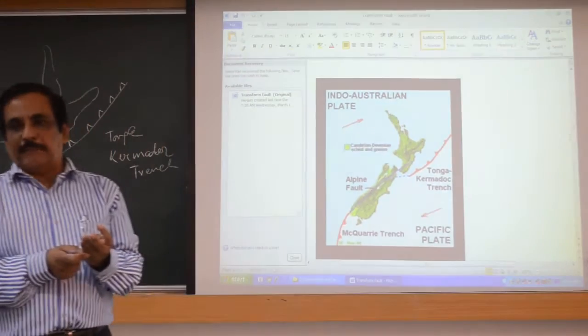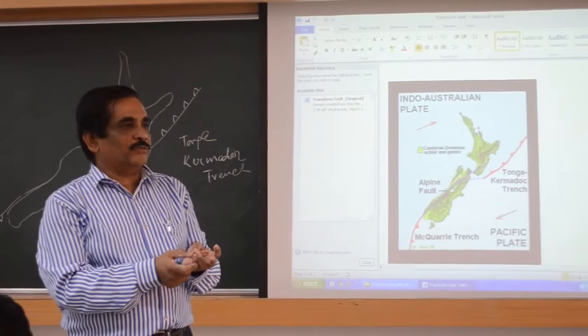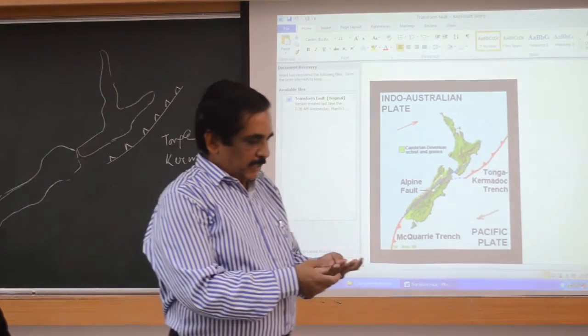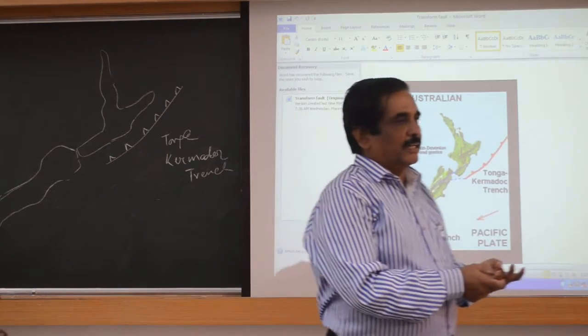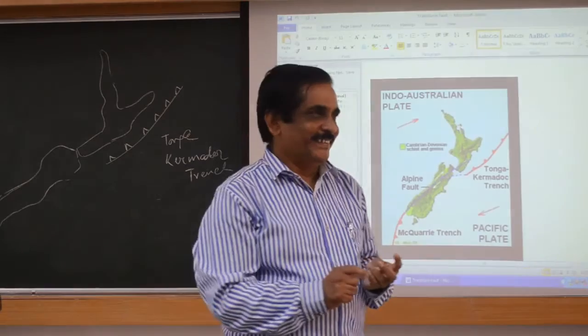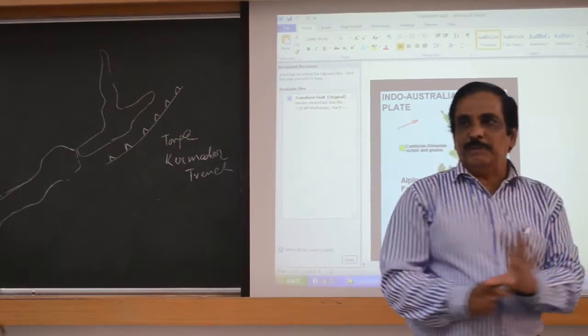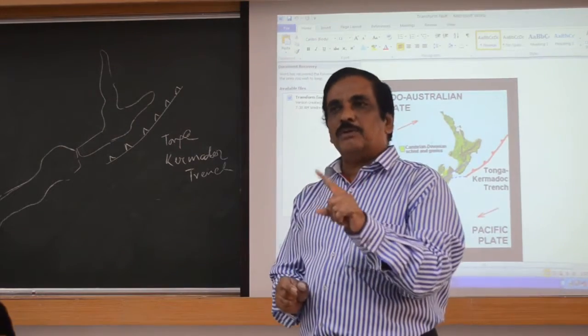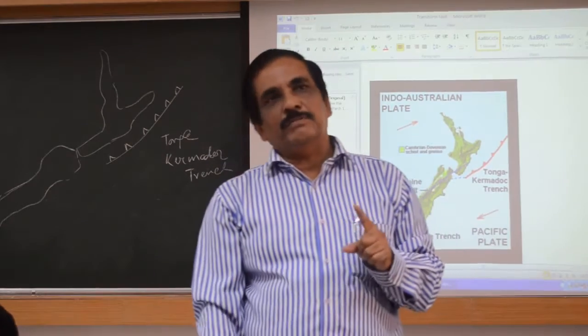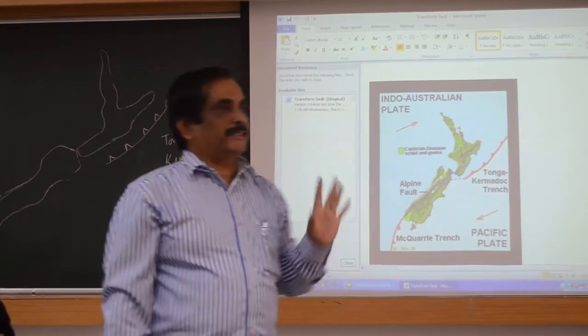Major ones are African plate, Pacific plate, North America, South America, Indo-Australia, then Antarctica. That makes six, and which one is left? Smaller plates aside, major plates I'm telling you: Eurasia. Like this, you have seven major plates. If you take Indo-Australia as one, it is seven. If you separate Indo-Australia, it will be eight. Remember this: either seven plates or eight plates.